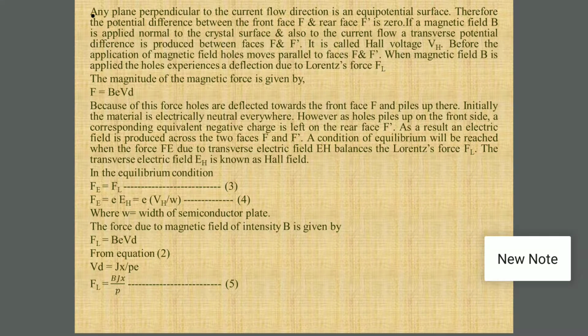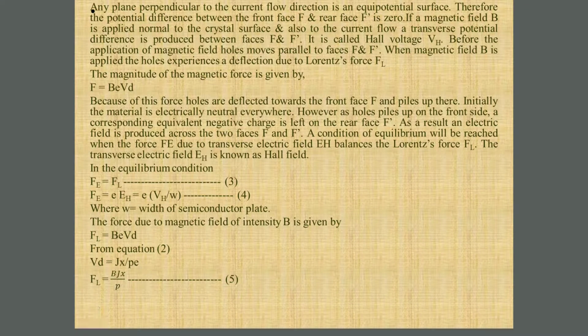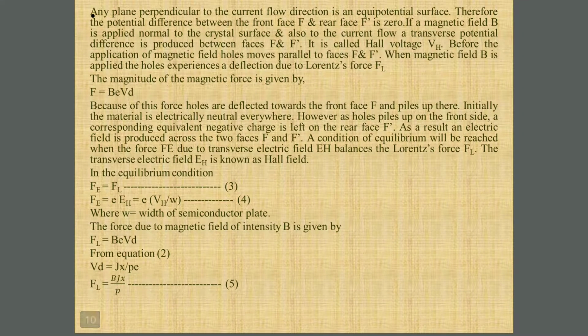Before the application of the magnetic field, holes move parallel to faces F and F dash, but when the magnetic field B is applied, the holes experience a deflection towards the front face. This happens due to the force generated by the magnetic field, called the Lorentz force, denoted by Fl. The magnitude of the magnetic force is given by F equals BeVd, where B is the magnetic field induction, e is the charge on the holes, and Vd is the average drift velocity.